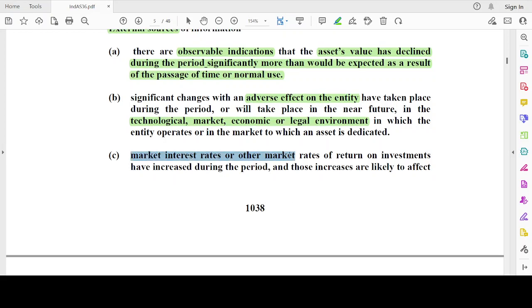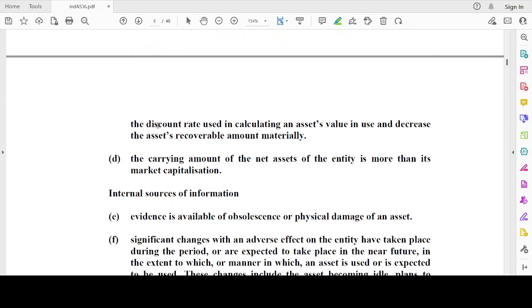Market interest rates or other market rates of return on investment have increased during the period, and those increases are likely to affect the discount rates used in calculating the asset's value in use and decrease the asset's recoverable amount materially. There is a change in interest rate. That's why, while calculating the recoverable value, I'm going to have a substantial impact due to the change in rates. Then there is an indication of impairment.